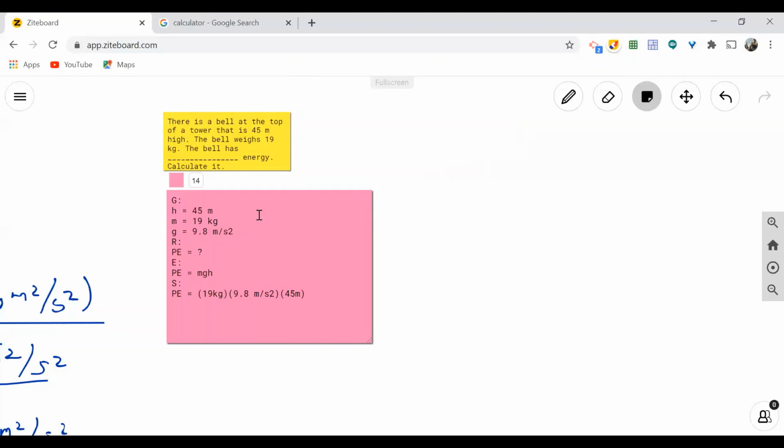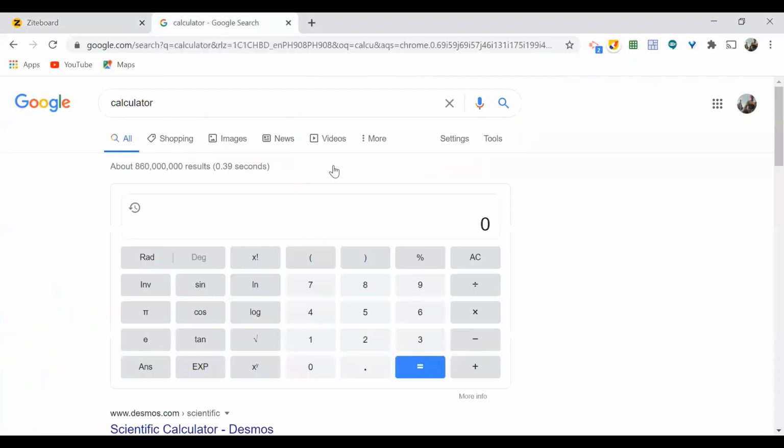That's it. So we're going to get the product. And our answer right now is, we're just going to multiply it all. 19 times 9.8 times 45 for the height is equal to 8,379.